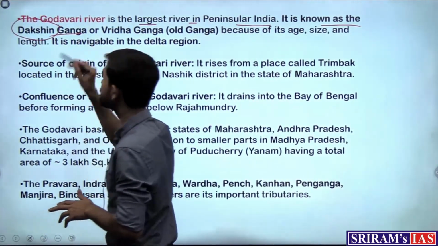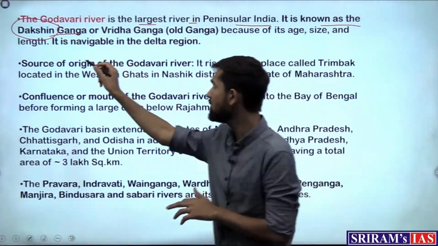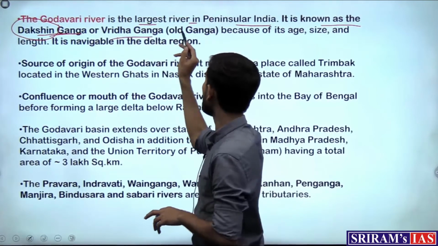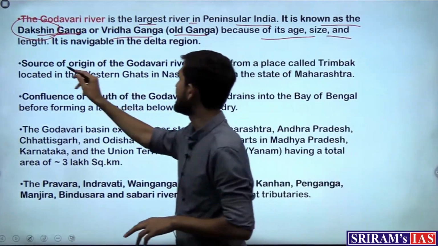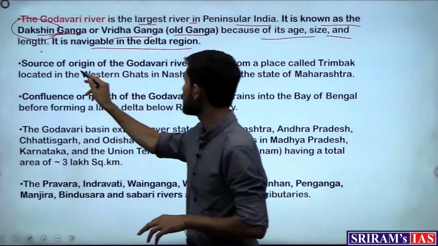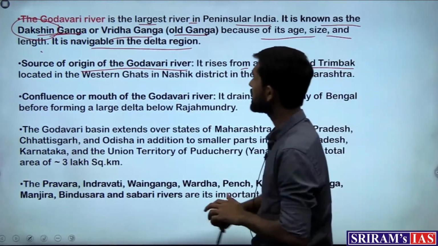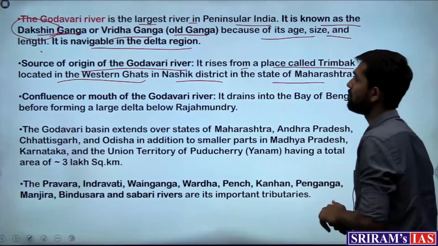So the Ganga of the south, that is the longest river of peninsular southern India, is known as the Godavari or Dakshin Ganga, right, or Vriddha Ganga, which is also called Old Ganga because of its age, size and length, and it is navigable in the delta region. Source of origin of the Godavari river, as we saw, rises from a place called Triambak Hills located in the Western Ghats in Nashik district in the state of Maharashtra.